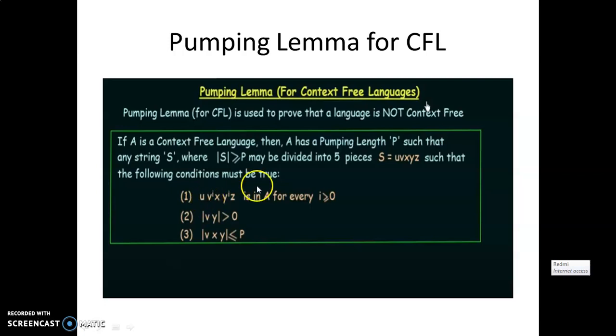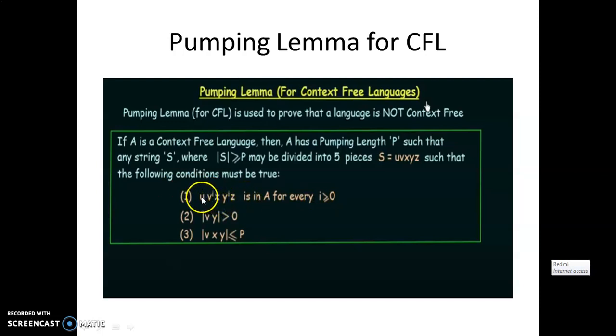The first condition: we have divided this string s into 5 pieces, so u, v^i, x, y^i, z. Only the powers of v and y are raised to i. Here i is greater than or equal to 0, meaning you can take the power i as 1, 2, 3, 4, anything.